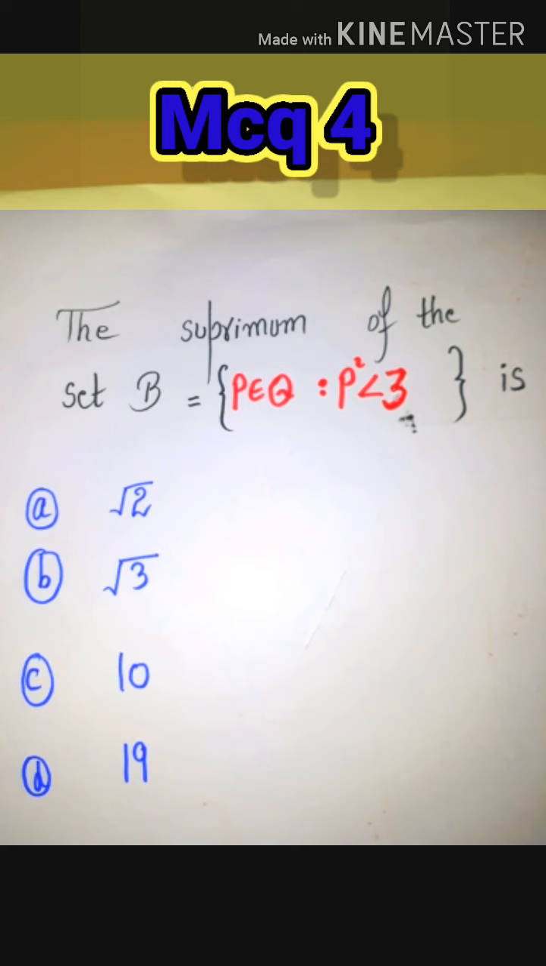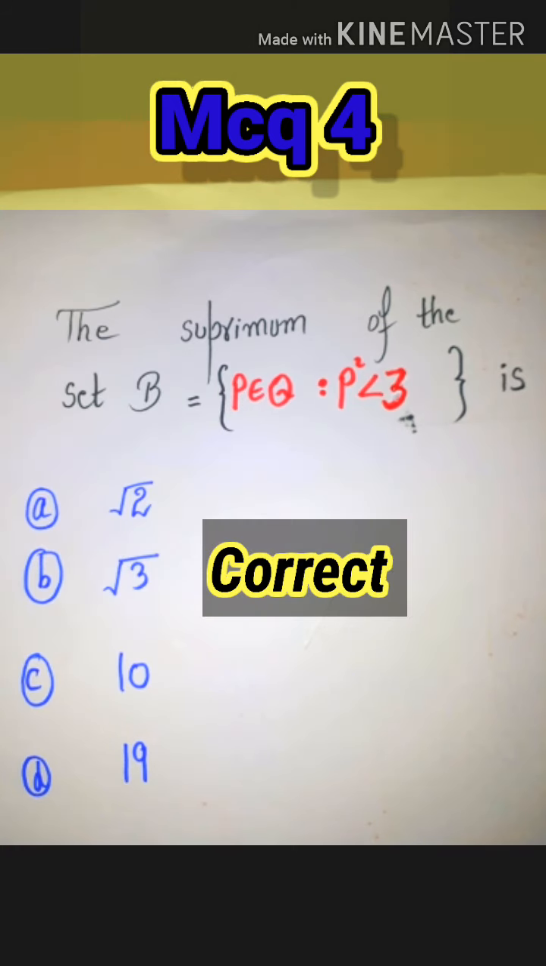The supremum of the set B, P belongs to Q such that P square is less than 3 is: when you solve P square is less than 3, you will get P is less than plus minus square root 3. It means that P is greater than minus square root 3 and less than plus square root 3. Least upper bound square root 3 is the correct answer, which is the supremum.